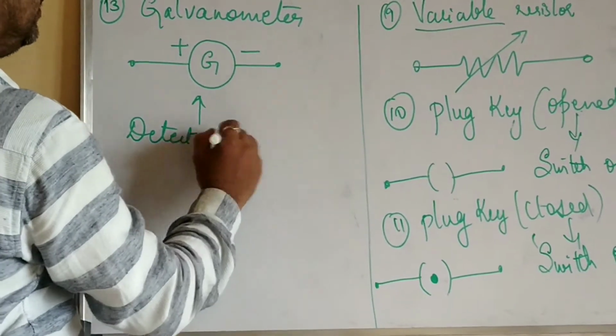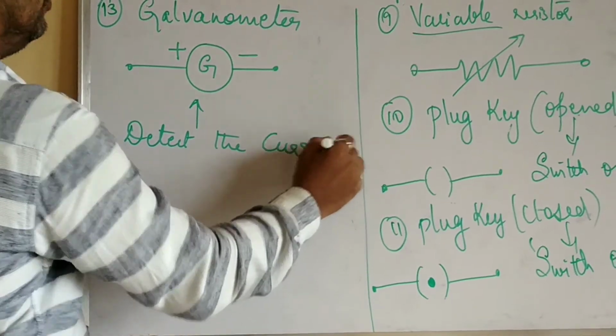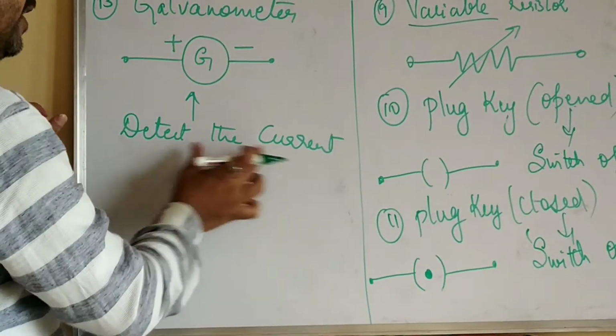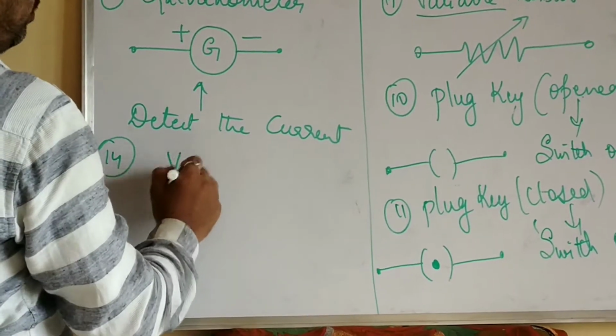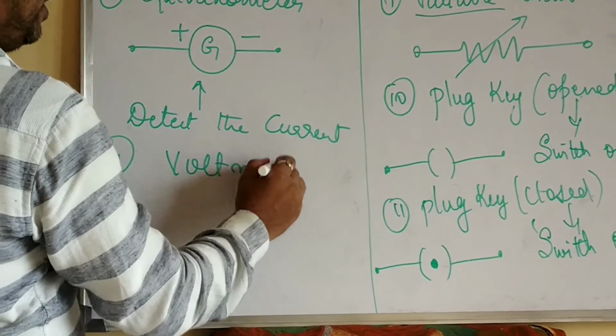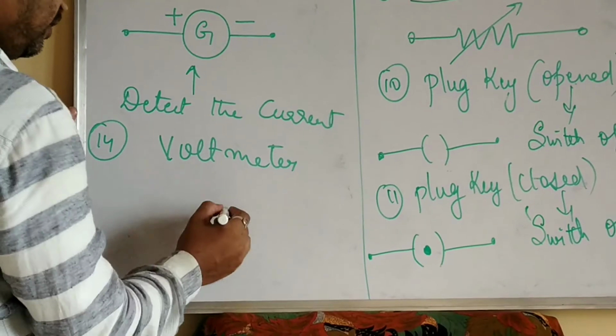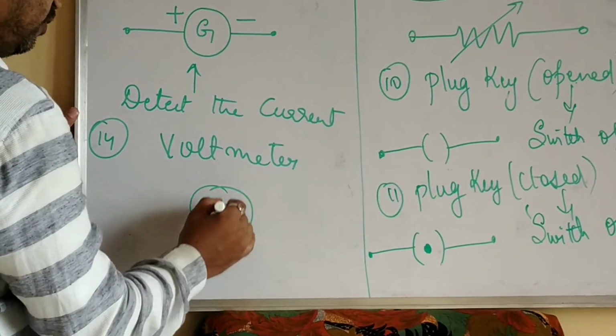It is used to detect the current in the circuit. Galvanometer is used to detect the current in the circuit. Next, fourth one. You have voltmeter. Now see here, this is the symbol of voltmeter.